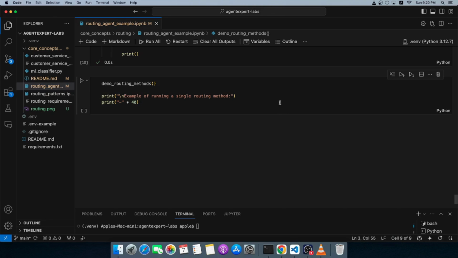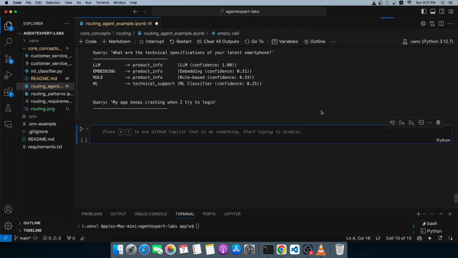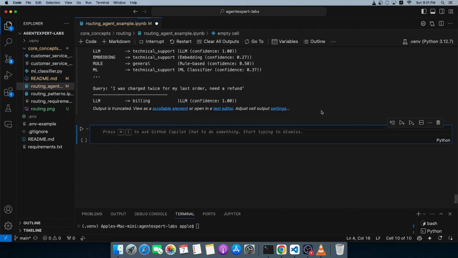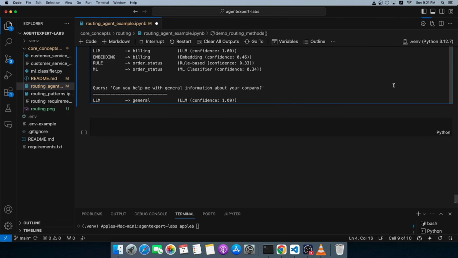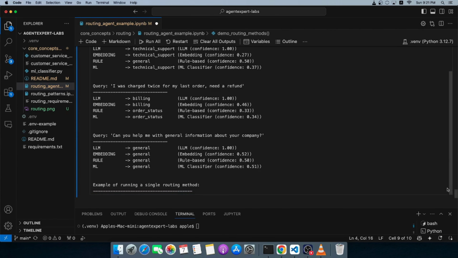My name is Zahir, and before I begin the topic that we'll be learning today, I want to quickly run the actual implementation of what we will be learning. So here we go. What you're seeing on the screen is we are running some query classification or intent recognition of a query, and the query is going through multiple intent classifiers, so to speak, and we are getting the output. So once this is done, I'm going to walk you through what we're talking about here.